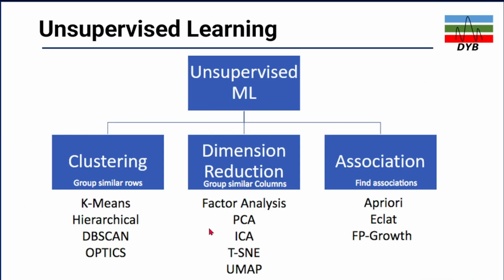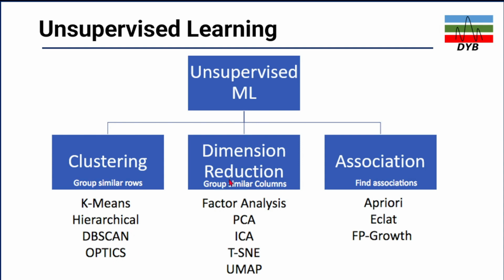So in unsupervised machine learning, we have different types of algorithms. The first type is clustering, which we have discussed, then dimensional reduction and association. For clustering, we use different algorithms: k-means, hierarchical, DBSCAN, OPTICS.